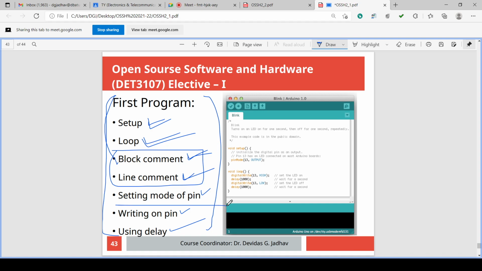And we can set the mode of the pin. Either the pin is an input pin or an output pin. We have to set the pin mode, and we have to write to the pin or read from the pin, and you can use the delay.